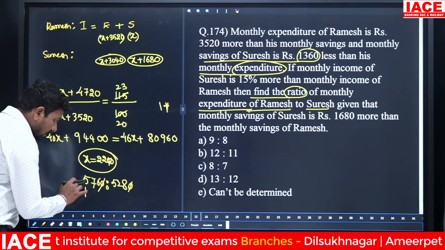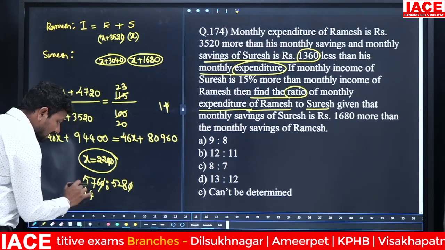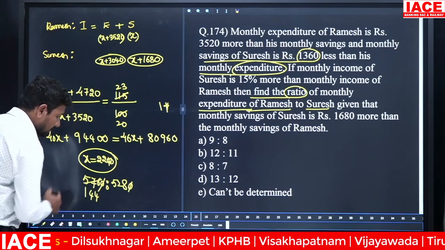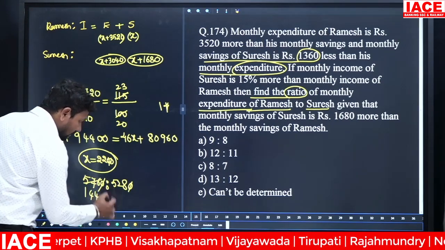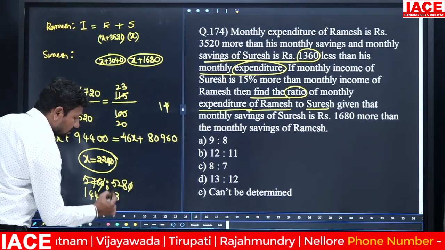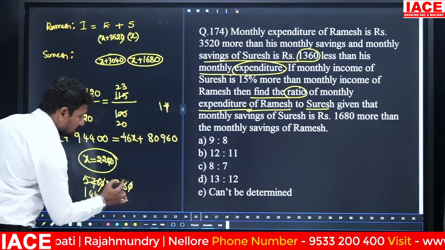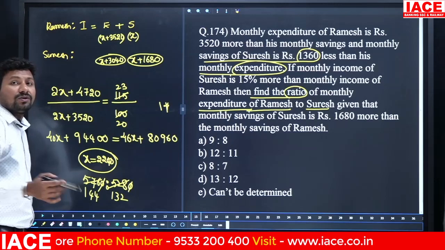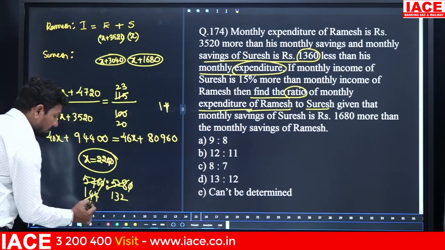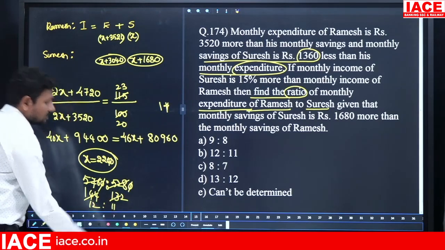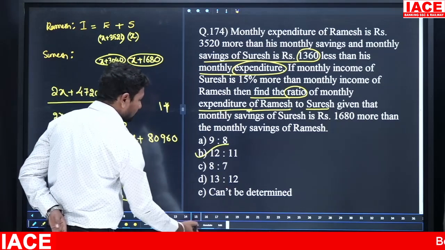4 1s are 4, remaining is 17. 4 4s are 16 and 4 4s are 16. Next here 4 1s are 4, remaining is 12. 4 3s are 12 and 4 2s are 8. And 132 and 144 both will be cancelled with 12: 12 12s are 144 and 12 11s are 132. Then the final answer is 12 is to 11, option B.